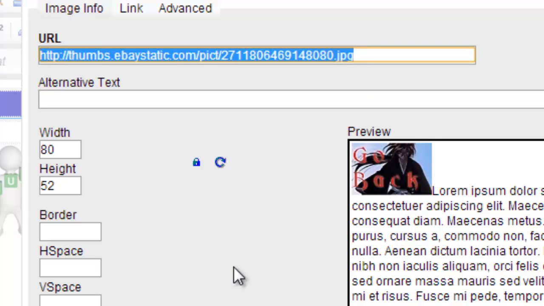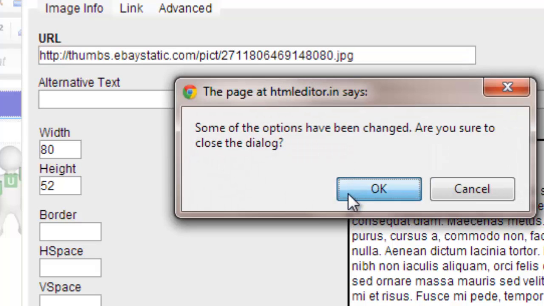So if I save that, it would then replace the previous image, which is what you can do when you're adding images to your link box. So I won't save it at the moment. I'll just show you another little trick as well that needs to be done. Let me just get out of here.